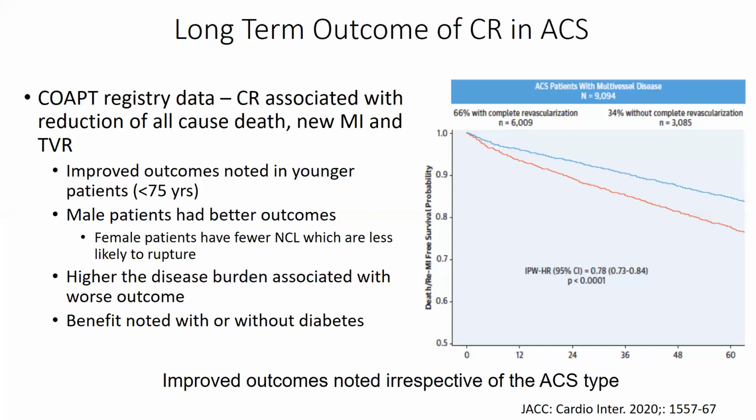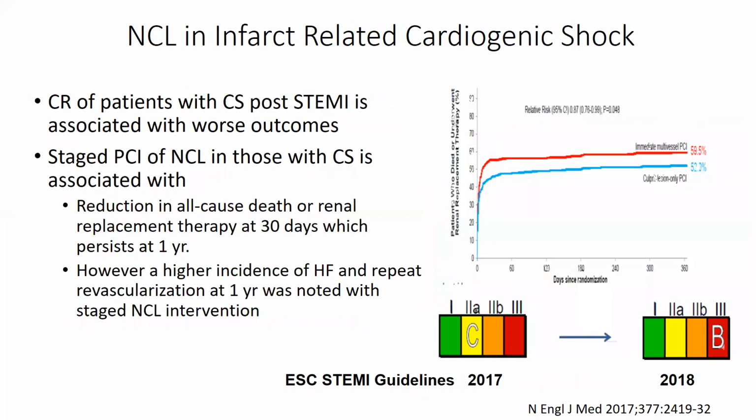complete revascularization. There's another important subset which we commonly get to see when the patient presents to us with STEMI. These are the patients in cardiogenic shock, and this could be seen in about 30 to 40% of patients. The earlier guidelines recommended that we should revascularize the non-infarct non-culprit lesions in these patients, but there has been a revision in this. This revision came after the CULPRIT-SHOCK trial, in which it was noticed that complete revascularization was associated with worse outcomes.